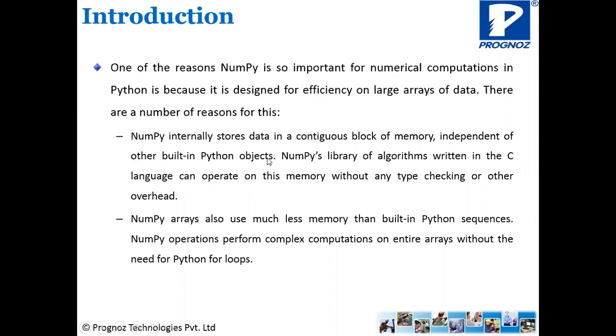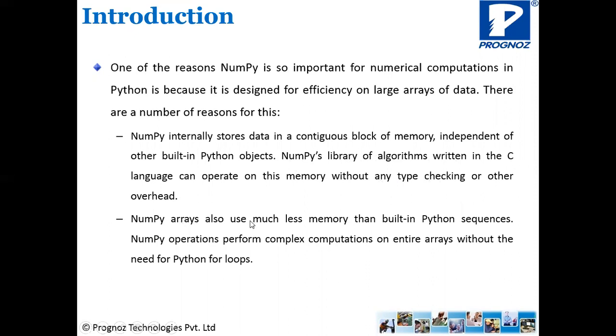So always remember, whenever the data is contiguous, it is in one straight line the data will be stored. So if that is the kind of layout, then that provides a very rapid random access facility, and also the access is very fast. NumPy's library of algorithms written in the C language can operate on this memory without any type checking or other overheads. So there is no need of any type checking. Directly we can go ahead and perform the operation.